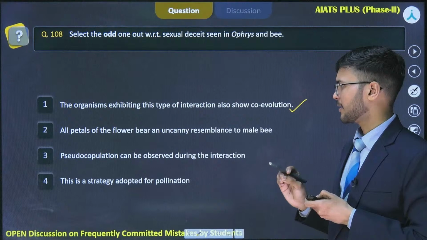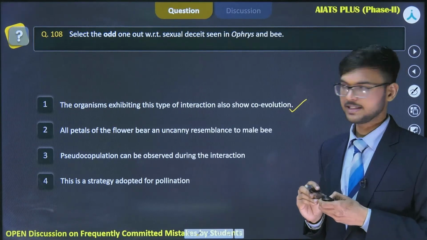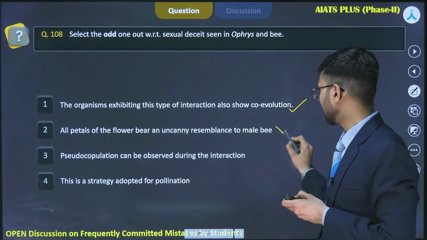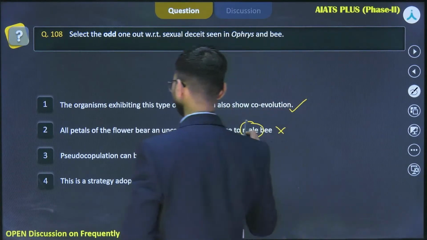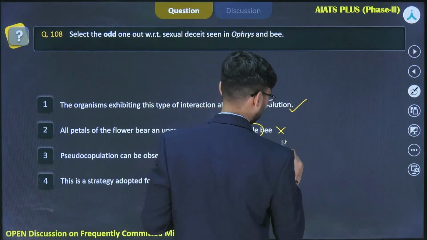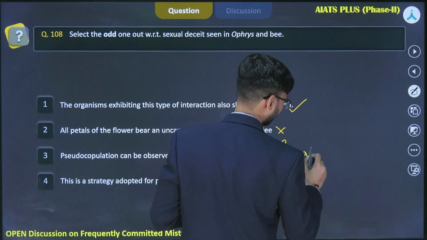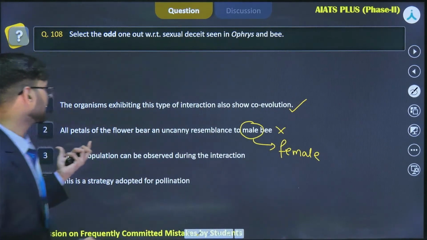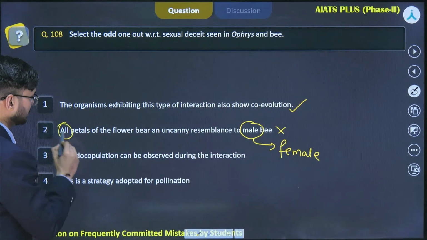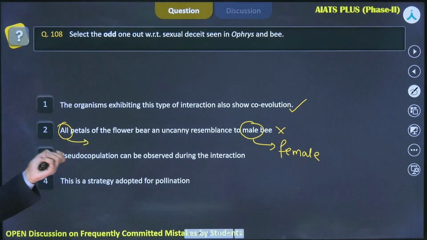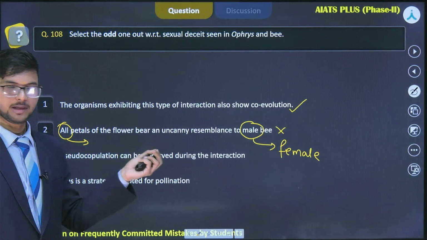All petals of the flower bear an uncanny resemblance to male bees. No, they resemble a female bee. And also, all petals are not responsible for forming an uncanny resemblance with a female bee.